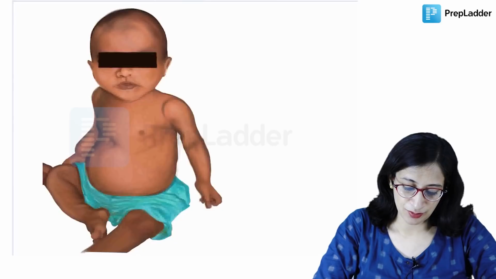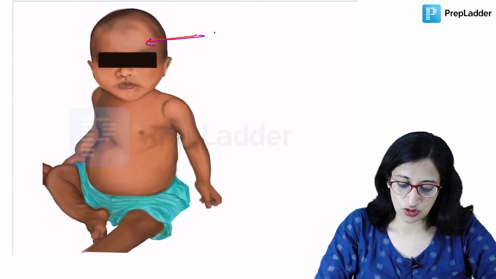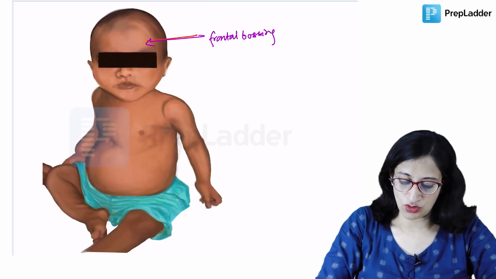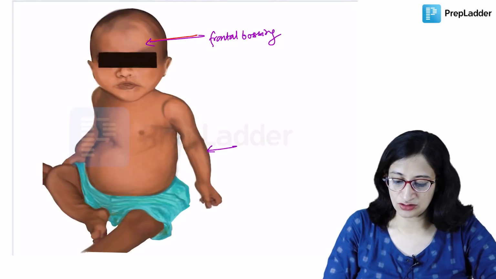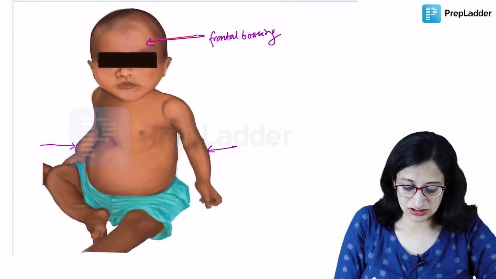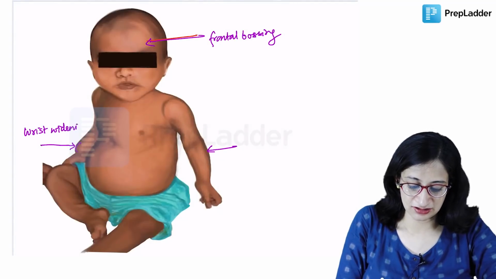Right? So this is the image of a child with rickets. You can see the prominent frontal and parietal bones are there. So frontal bossing is there, and you can get parietal bossing also. What else? You can see that the bones are bent. So soft bones, bent bones. You can see the wrist is widened. So there is wrist widening.